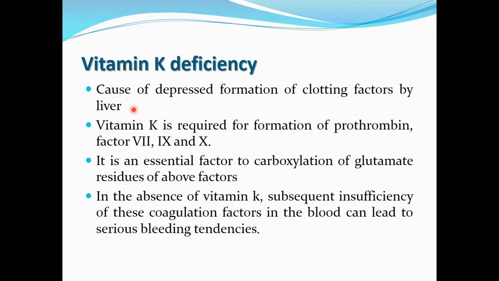So, if there is a chronic liver disease like cirrhosis of liver, it can also cause defective formation of the clotting factors, or if there is deficiency of vitamin K, it can also result in defective clot formation, because vitamin K is required for the formation of certain clotting factors including prothrombin, which is factor 2, factor 7, factor 9 and factor 10.